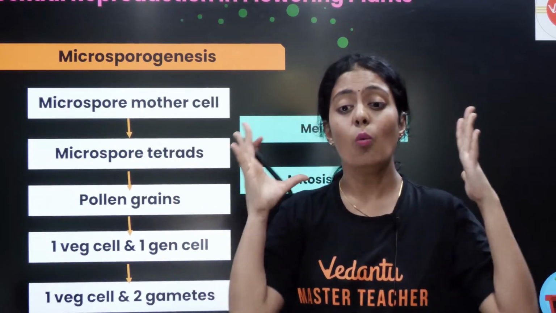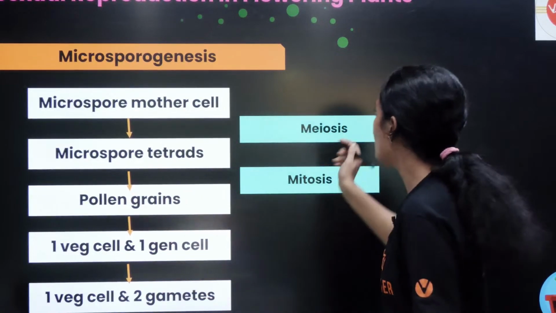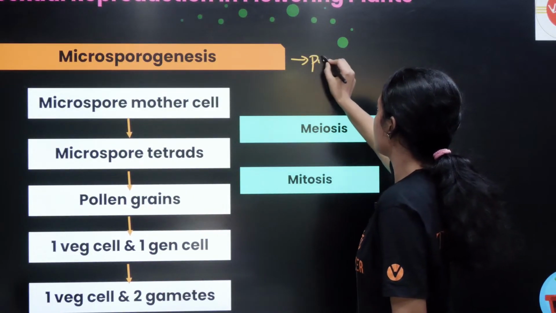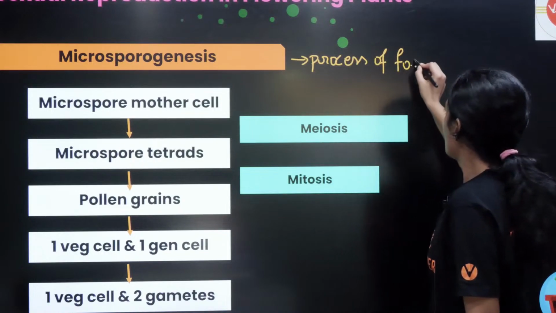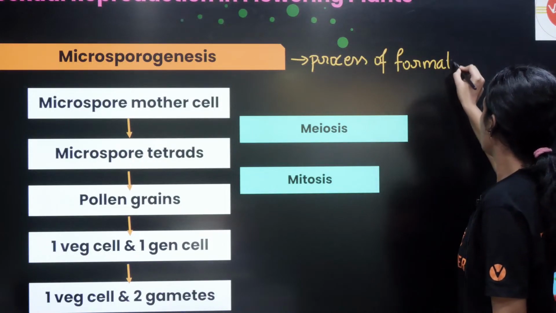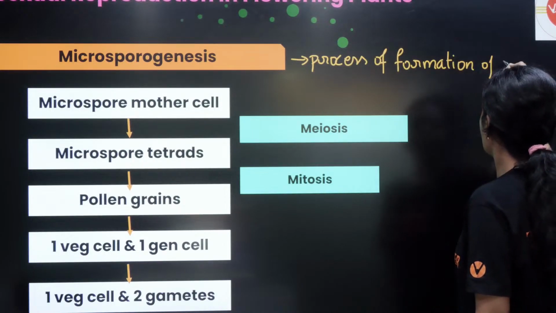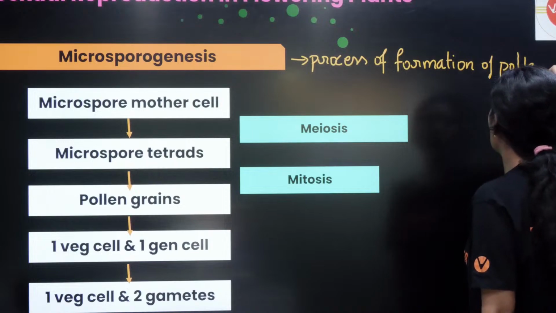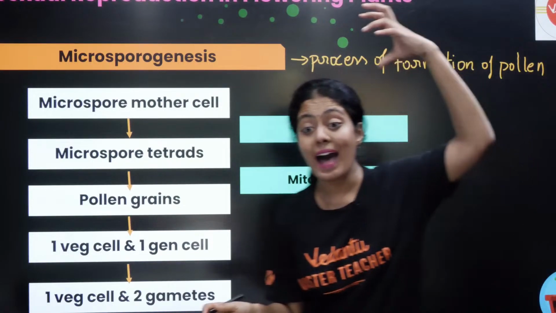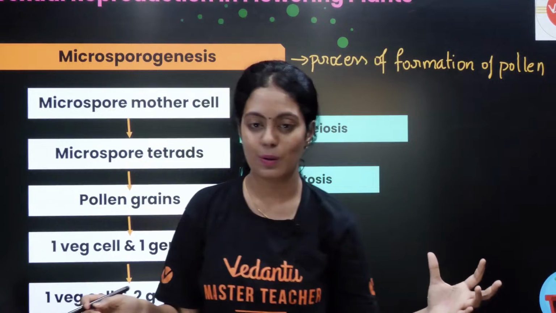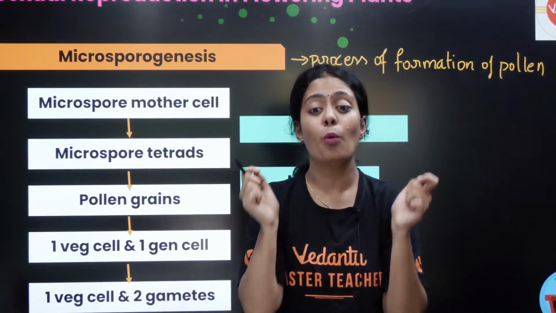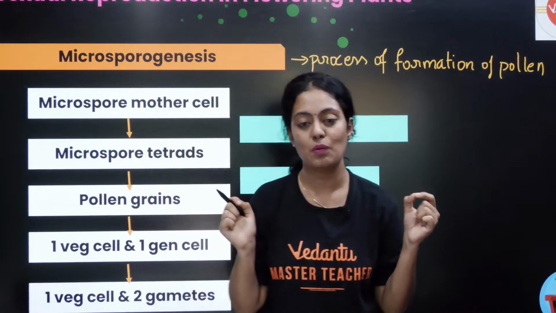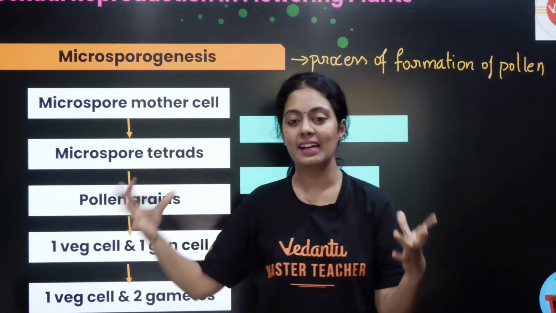Microsporogenesis. What is microsporogenesis? Very simple. It is the process of formation of pollen, or pollen grain. Micro means pollen, macro means ovule. So what is the male gametophyte? Your pollen grain is the male gametophyte. We are slowly getting into the chapter.